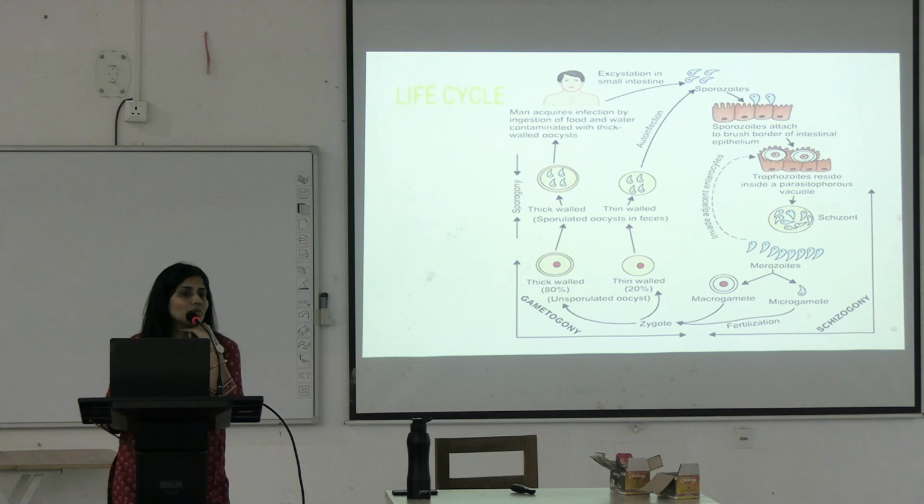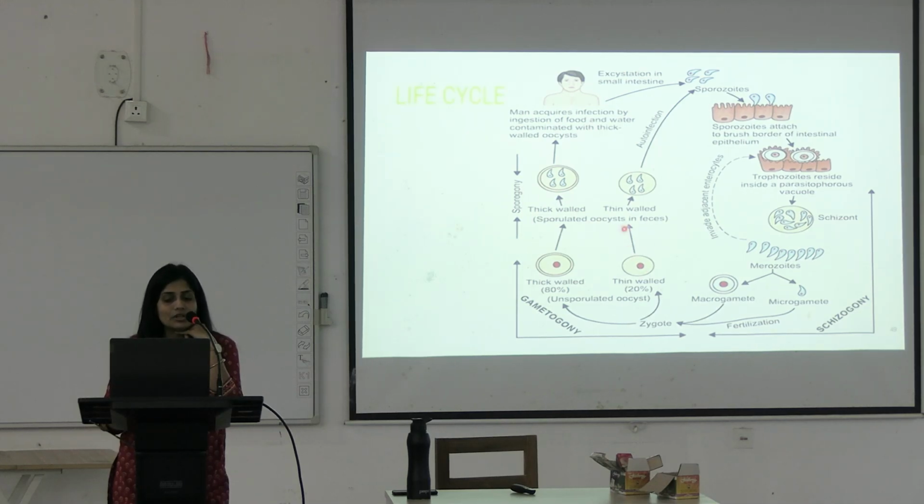First it was schizogony, then it undergoes gametogony, and then the thick-walled and thin-walled oocysts form sporulated oocysts and are passed in feces. So this is the infective form. All of this is taking place inside the epithelium. This is known as sporogony.